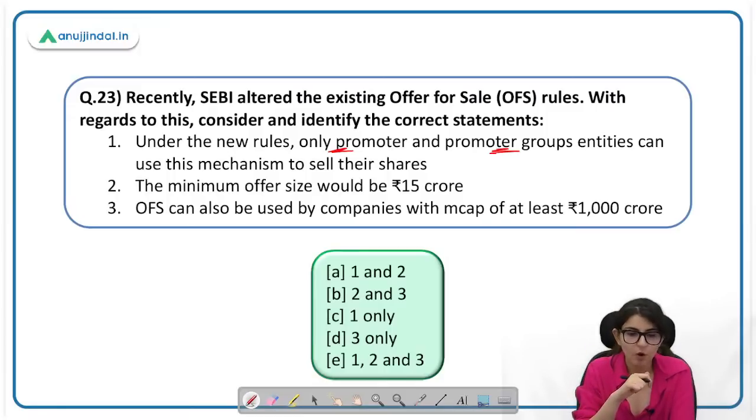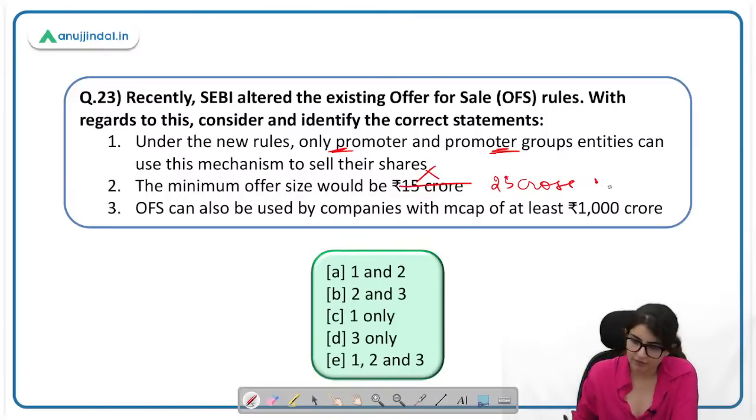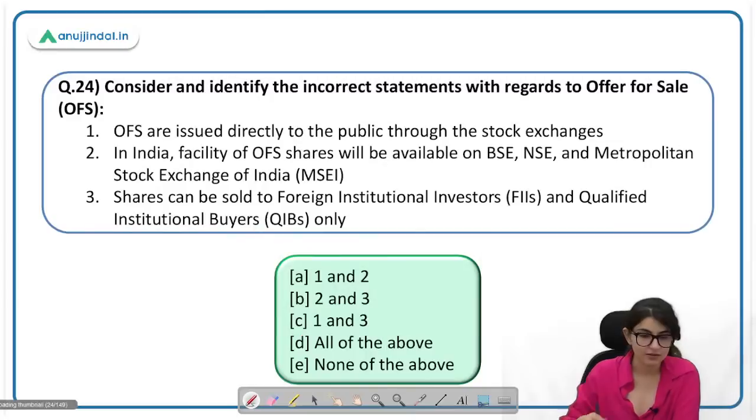The minimum offer size would be 15 crore. This should be 25 crore and not 15 crore. So this statement is incorrect. OFS can also be done by companies with MCAP of 1000 crore. This is the correct statement. The second and the first statement are incorrect and 3 is the correct. You have to find out the correct. So D will be the answer.